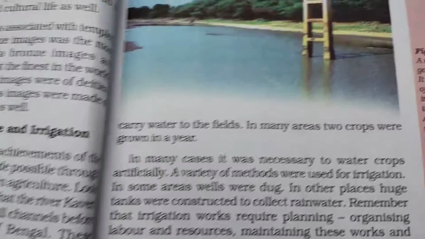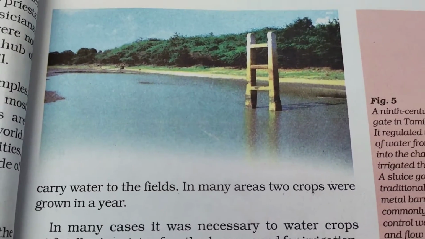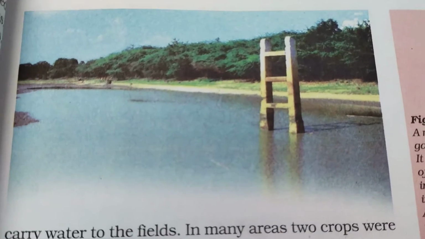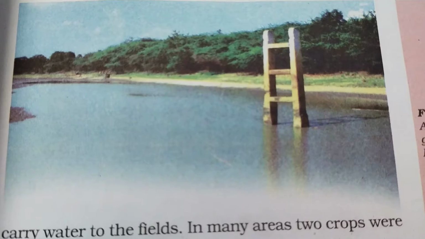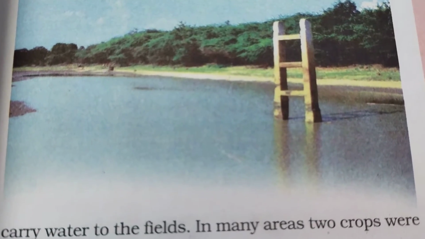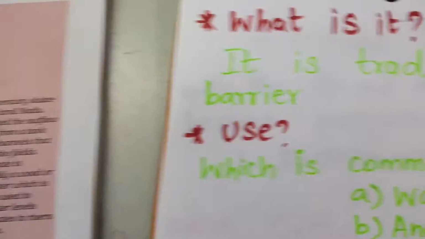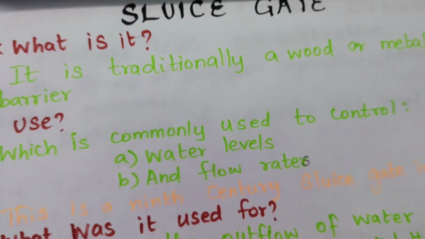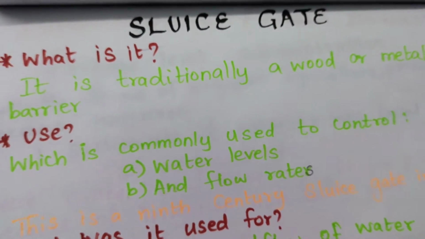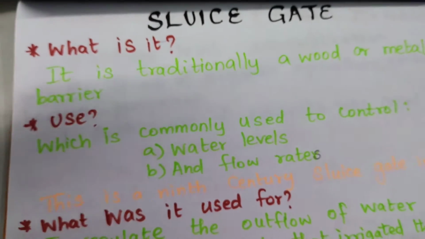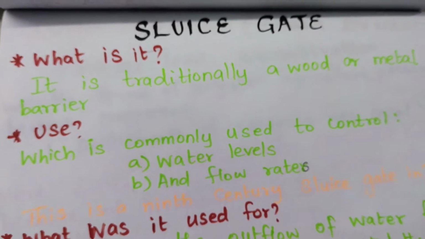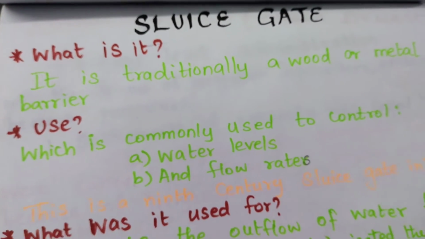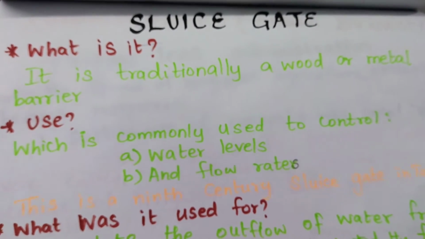There is something I didn't show you. This is known as the sluice gate. It was built in the 9th century in Tamil Nadu. Here you can see what it is made of. It is traditionally made of a wood or metal barrier, which is commonly used to control the water level.